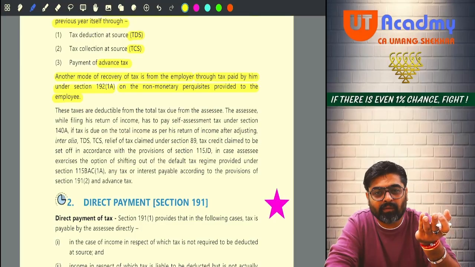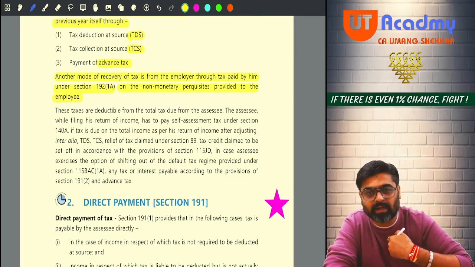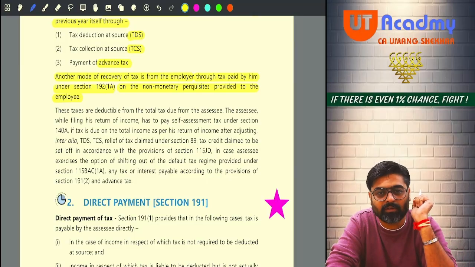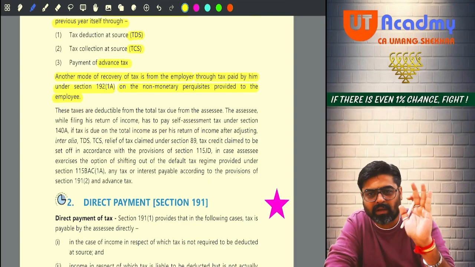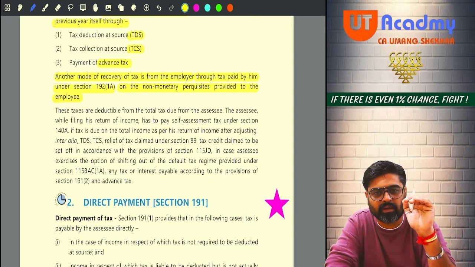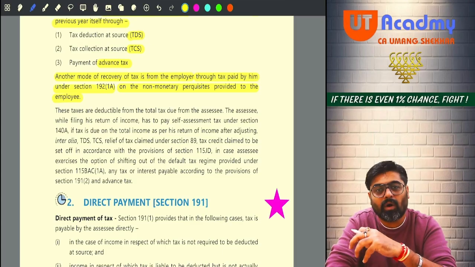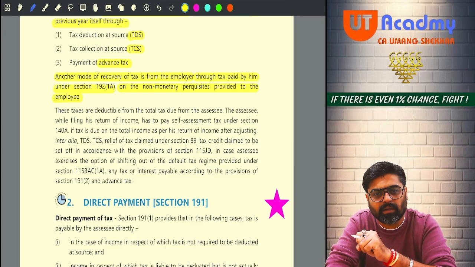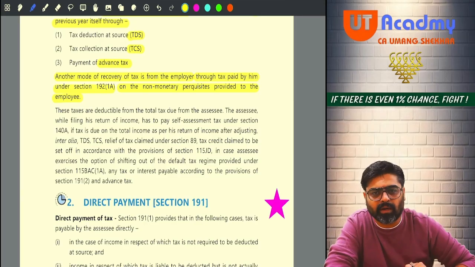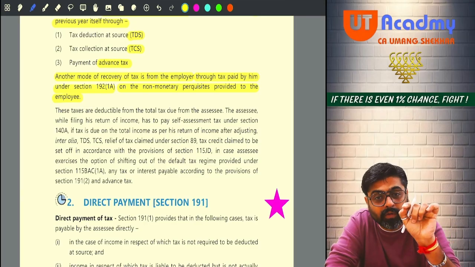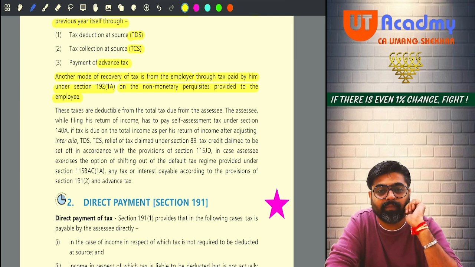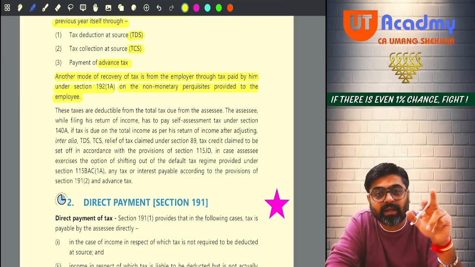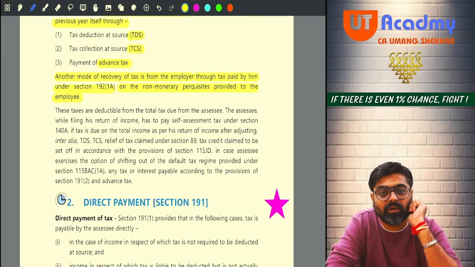What problem do you have? You have the problem that I am deducting TDS on your entire salary, including the non-monetary salary also. So don't worry. I will now deduct the TDS on your monetary salary only, but on your non-monetary salary, whatever tax I was supposed to deduct, don't worry, I will pay that from my pocket. That is an amount of your income tax only, which should have been paid by you from your salary income in the form of TDS, yes or no?